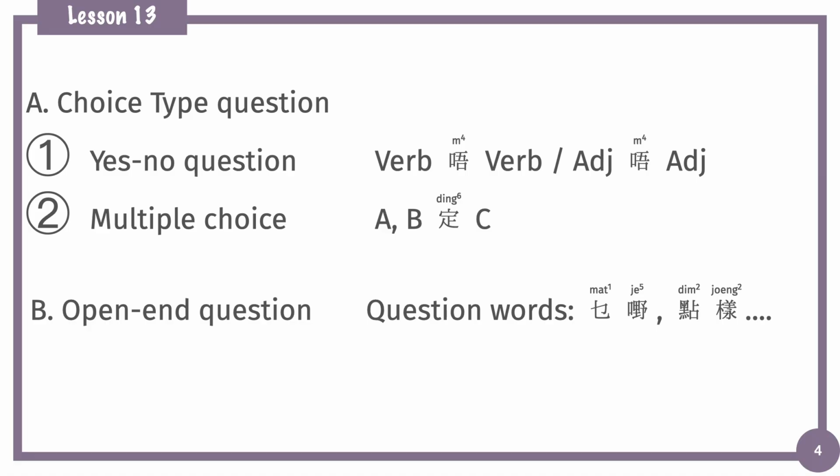Even though the question only has two options, it's still a choice type question. A multiple choice question provides more options to choose from. We will use commas to separate different options and use the conjunction to connect the last two. And the second question type is the open-ended question. That's the question that uses question words, like 乜嘢 means what and 點樣 means how.